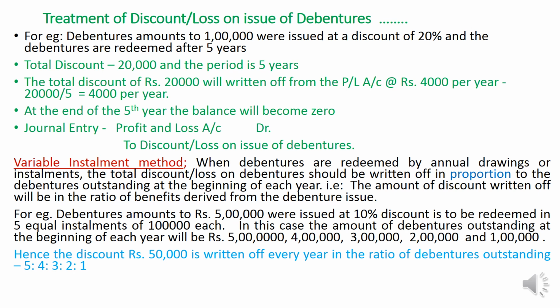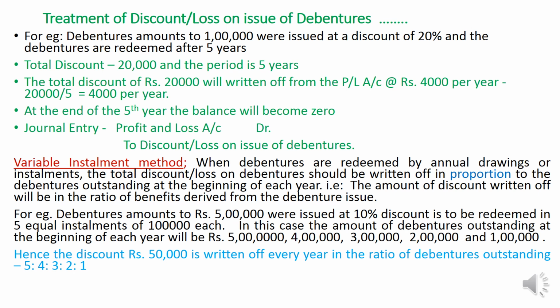That means in this method we will write off the loss on issue of debentures every year on the basis of the life of debentures. Second method is variable installment method. It is followed in a situation where the debentures are redeemed by taking annual drawings. For example, the company in the prospectus has stated that a particular amount of debentures will be redeemed every year, for example, 1 lakh every year. At the end of the first year, 1 lakh will be redeemed. In the second year, another 1 lakh will be redeemed.